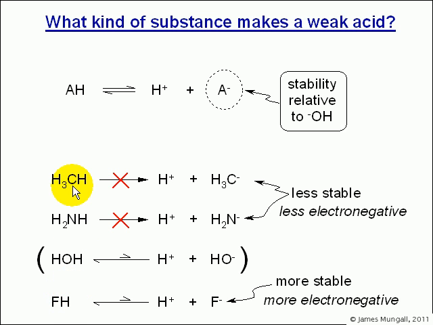And what that means is for the atoms prior to oxygen, carbon and nitrogen are less electronegative than oxygen is, so therefore they're going to be able to stabilize a negative charge less than an oxygen atom will. So therefore these reactions are absurd. They would never happen. Whereas if we go to an atom which is more electronegative than oxygen, i.e. fluorine, then this will occur more than in water because that fluorine is more electronegative.